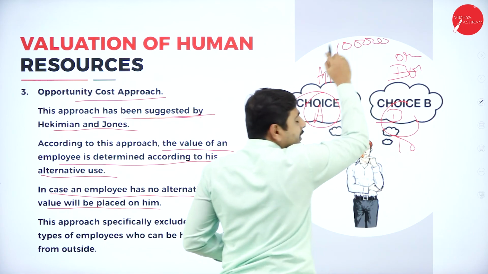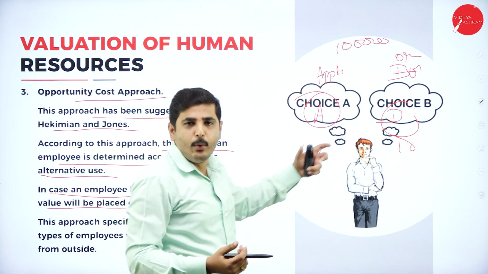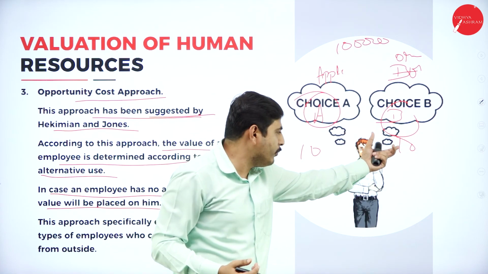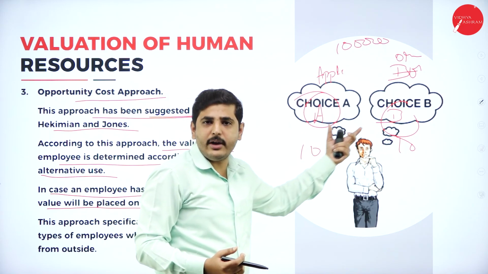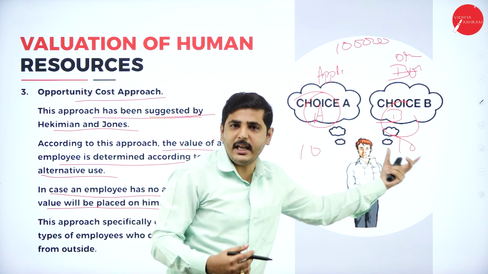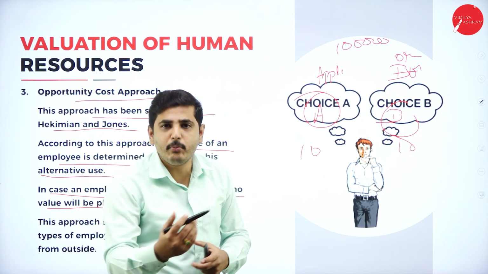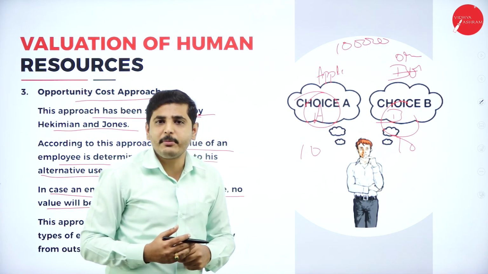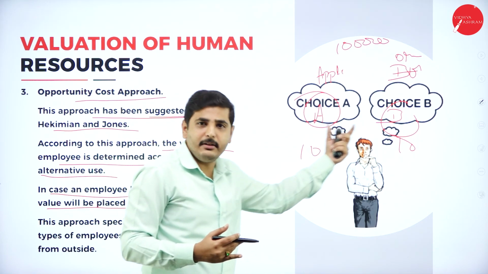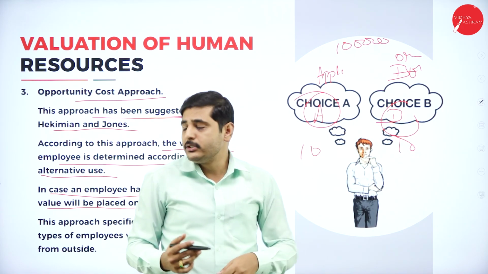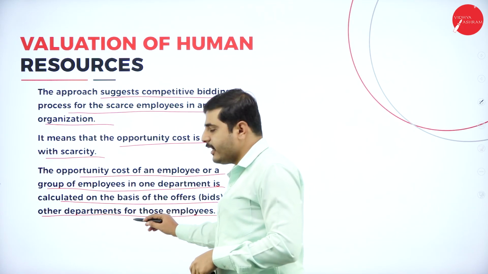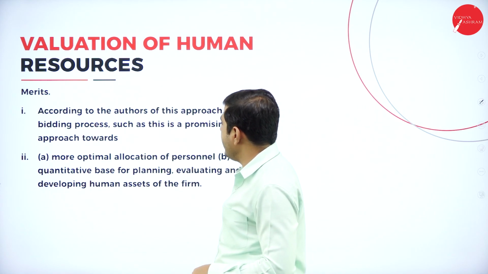So in their applications they are writing more work, more skills. He will say, no, I have more skills compared to this person. I can work more. He will show more work and more performance. So both are bidding, isn't it? That's why on the basis of bidding, we will select the employees. That's what opportunity cost is.